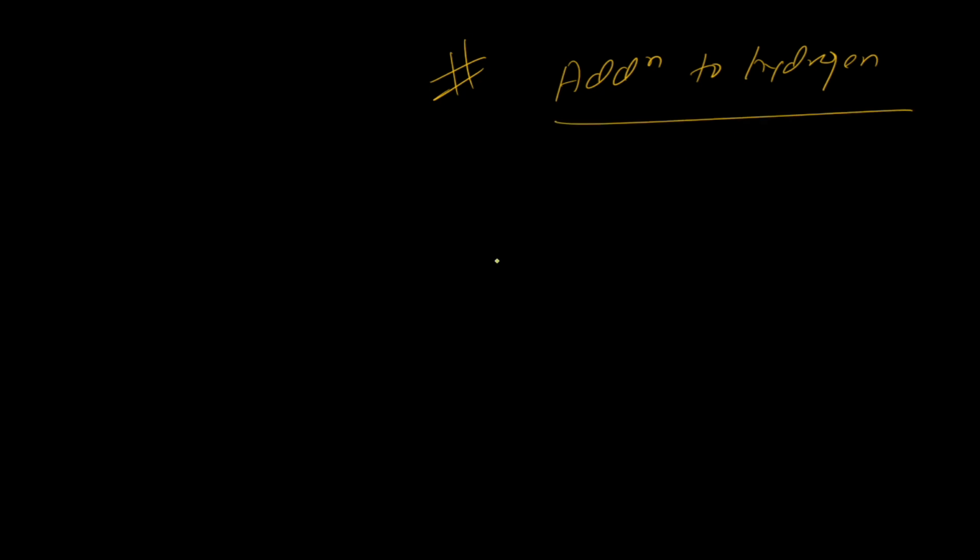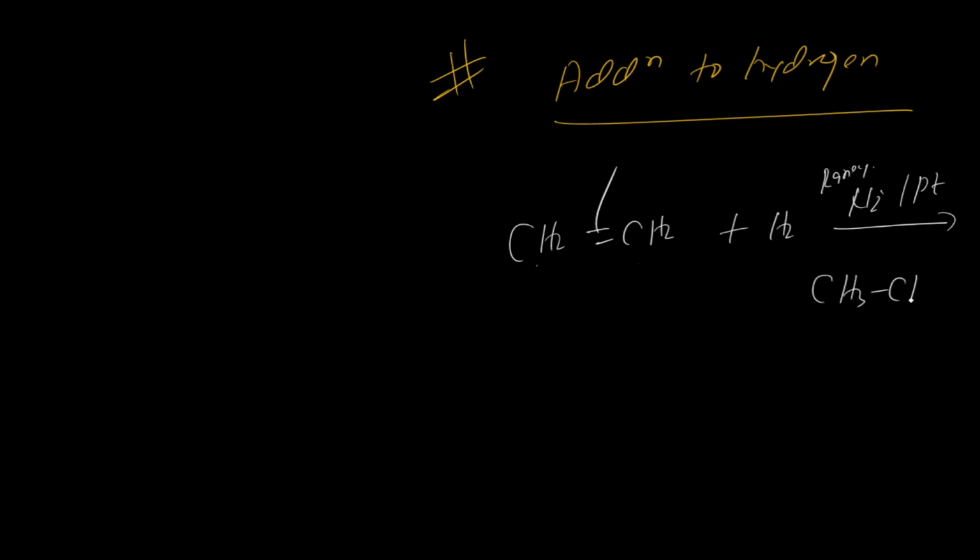So have a look here, I'm just giving the example directly. Suppose we have CH2 double bond CH2, hydrogenation in presence of Raney nickel. Raney nickel is reactive nickel, we can say. Or platinum you can use, any one you can use over here. So this double bond will break and one hydrogen will get attached over here, one hydrogen over here. So it will give you CH3 CH3, and this is ethane.